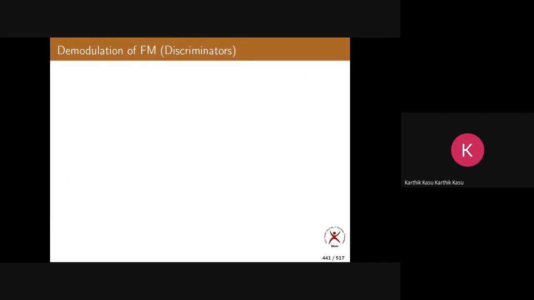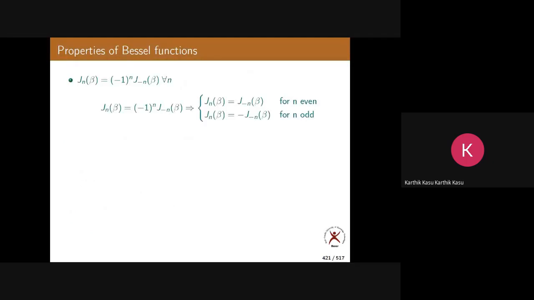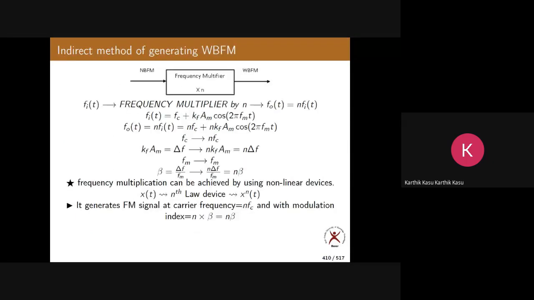Now, as far as FM is concerned, we have seen how to generate it. So let me go back once. What is the generation? It is an indirect method of generation. So this is how we generate FM signal. Why? Because first we are generating narrowband FM somehow. After that, we are converting this narrowband FM into wideband FM by using some frequency multiplier. So this is a generation of wideband FM, or this is a modulation of FM. You can simply assume like that.